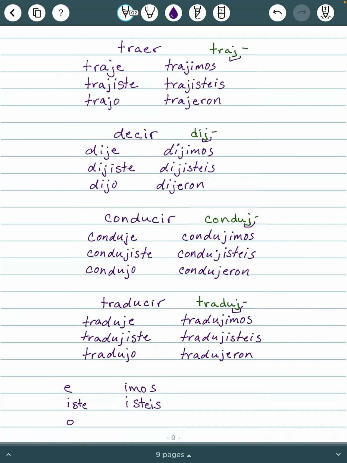And then with the previous stem change verbs, the ending for ustedes, ellos, and ellas was ieron. But you'll notice with these, there is no I. So for the ones that end in J, it will just be eron.